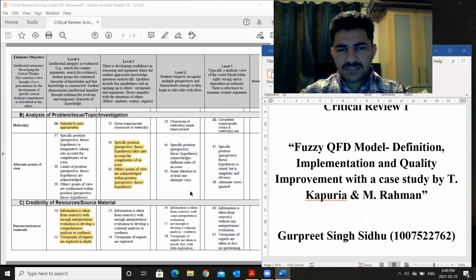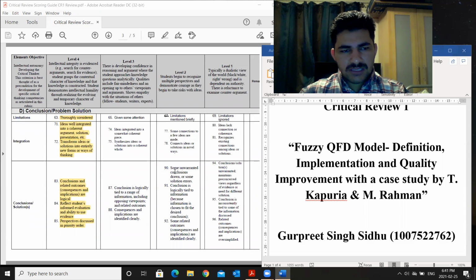All the information that I used to write this paper is taken from credible sources. I read books from the University of Toronto's library sources. I read some research papers and journal papers from online resources. And I also went to a public library in Brampton to study more about the QFD model and how it got implemented. So all the evidence, the recommendations, and every piece of information used to write this paper is credible and trustable.